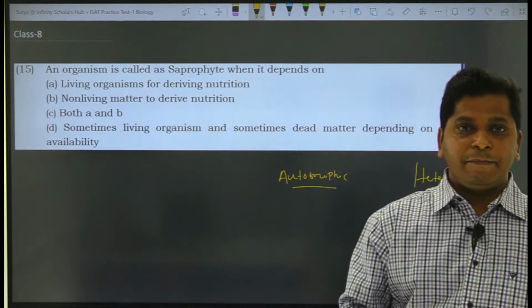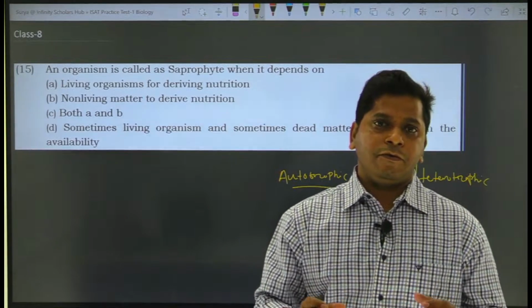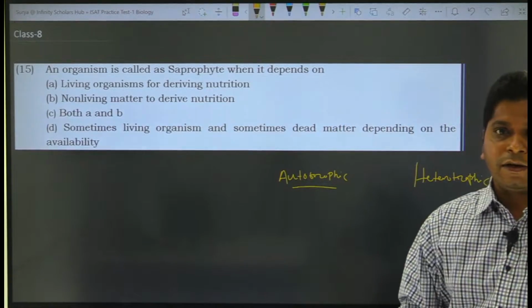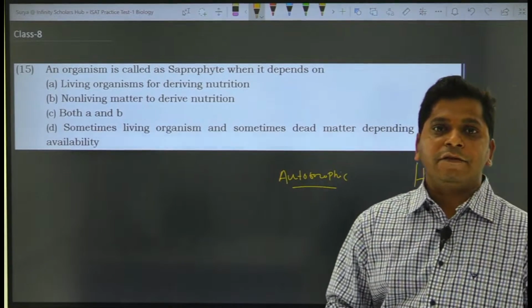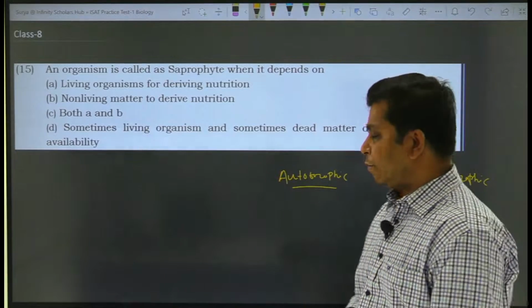For example, green plants can synthesize their own food by using the chlorophyll pigment which is present in them. So they can make their own food, and that is why they are called autotrophic. Whereas heterotrophic organisms cannot prepare their own food. They depend on other organisms for their food.